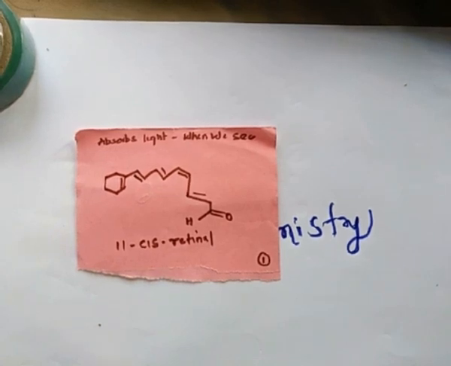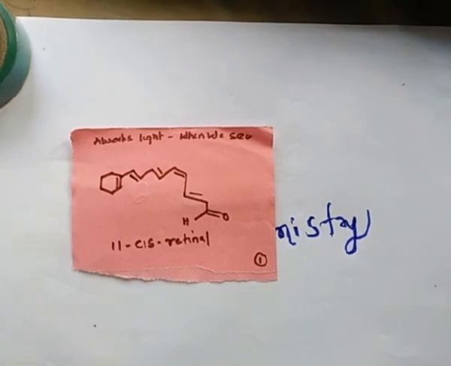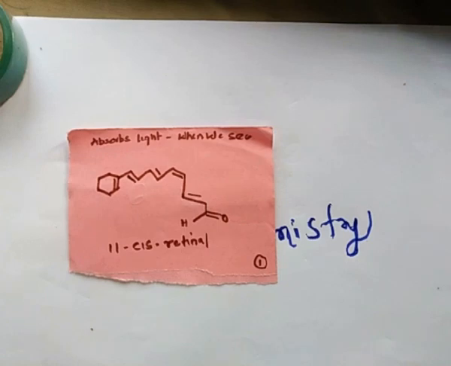This retinol absorbs light when we see and converts this absorbed light into a nerve impulse, and that nerve impulse will be carried to the brain where it will be processed. Based on that, we decide what we see, whether the object is an animal or a plant. The absorbed light is converted into a nerve impulse with the help of an organic compound called Leven's retinol. This is the structure of Leven's retinol.